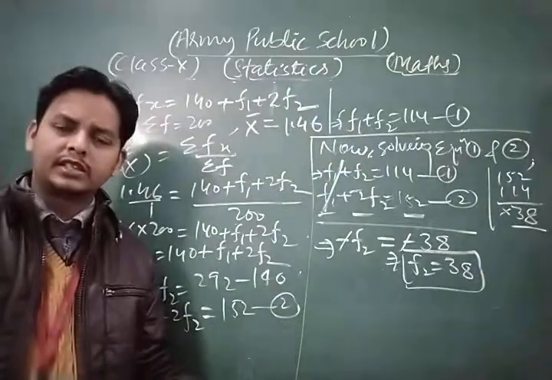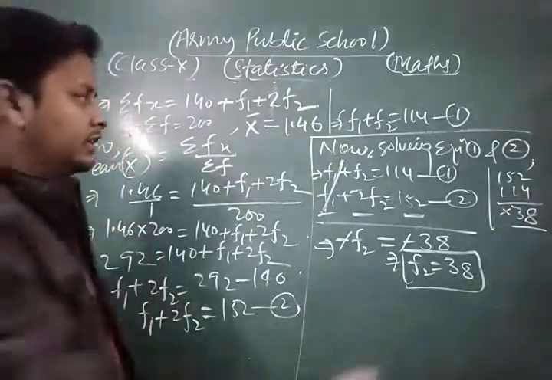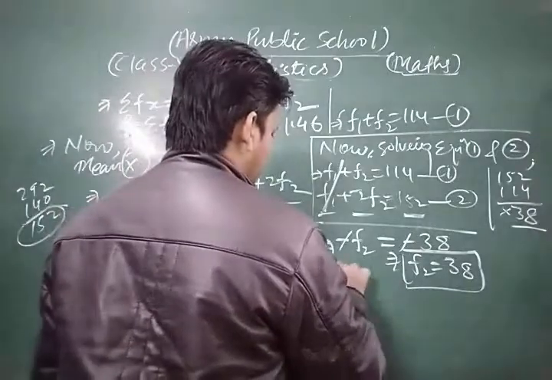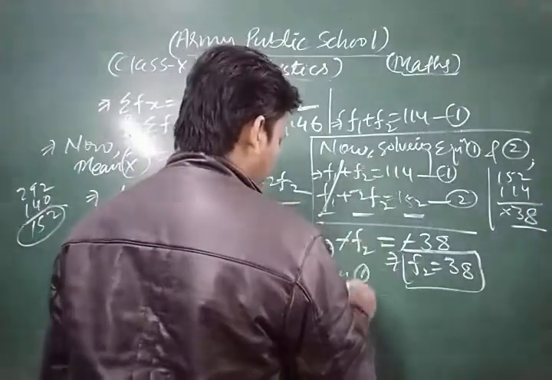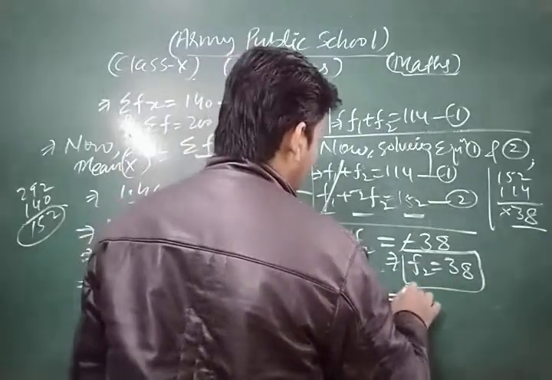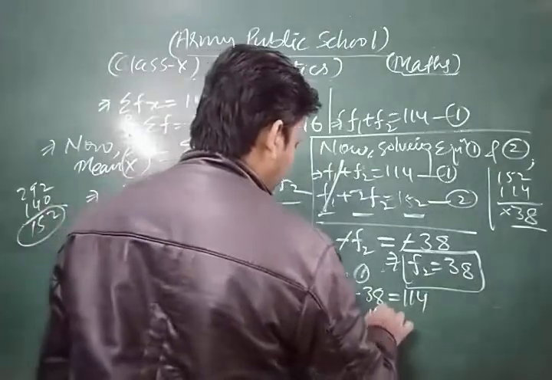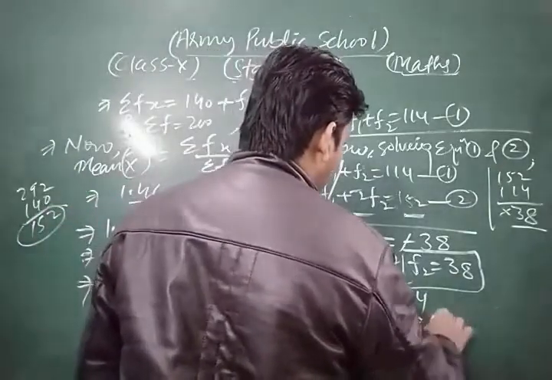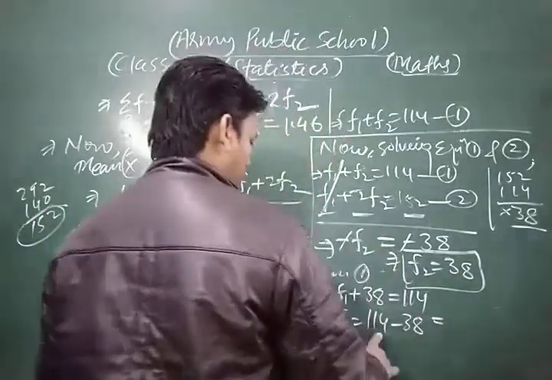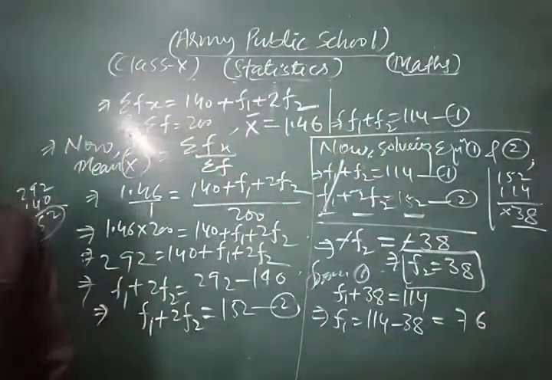F2 is the missing frequency. Now from equation 1, putting the value of F2 as 38, F1 is 114 minus 38, which is 76.